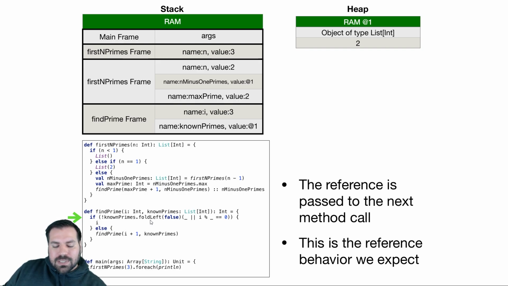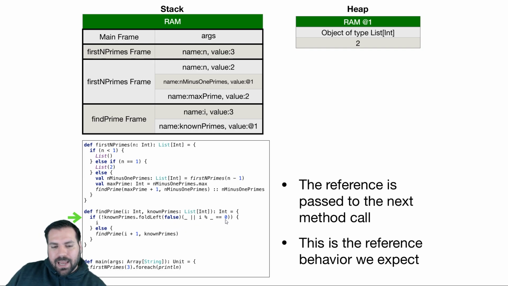So what I'm saying here, I'll just read this in English. I'm going to say if there are no known primes for which i is divisible by that prime. So if i, the candidate prime, is not divisible by any of the known primes, then that's a prime number. If we started at the max prime plus 1 and we keep incrementing, which we do here, and we find a value that's not divisible by any known prime, we know that's the next prime.